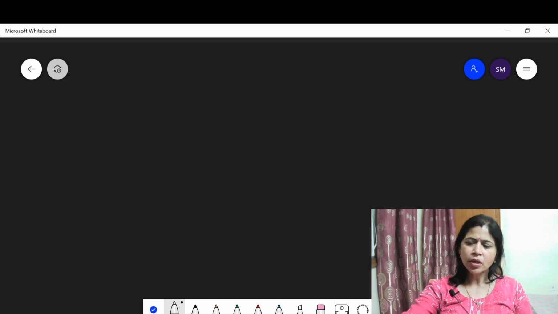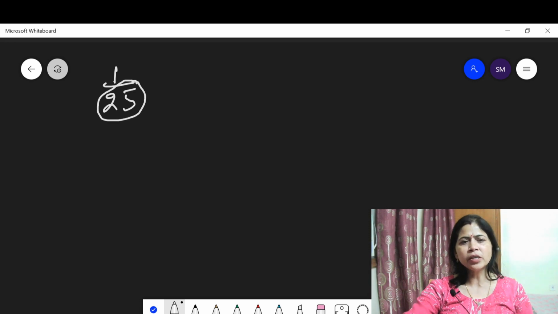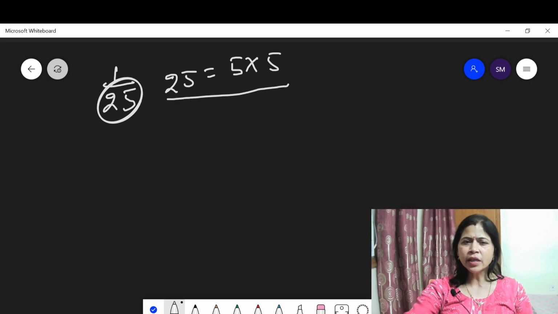Suppose 1 upon 25. Is this terminating or non-terminating? 25 is the denominator. When you factorize 25, you get 5 into 5. Then it is terminating.